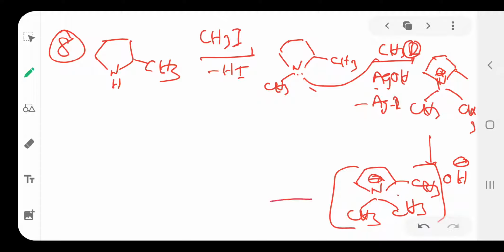Okay, again on heating, what happens? Here bond cleavage takes place. Here the positive charge will come. One H plus separates out of CH3, forming a minus charge, and between them a double bond is formed. So here a double bond is formed between C after removal of one H plus. Then what happens here? CH2.